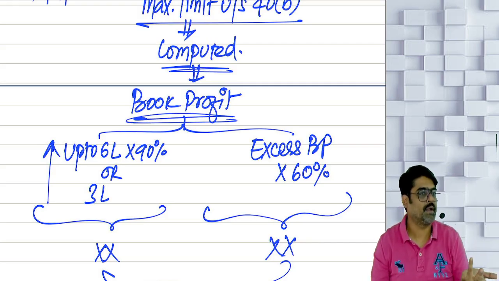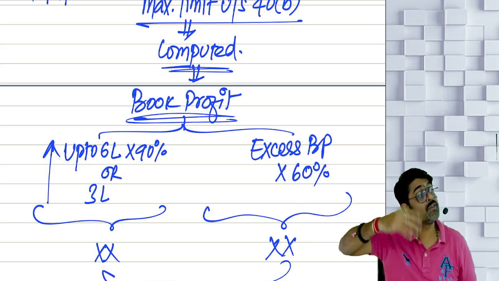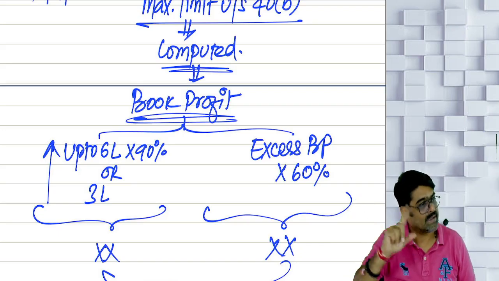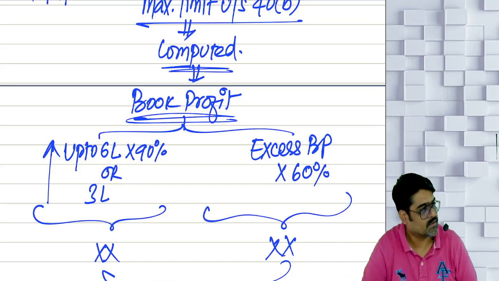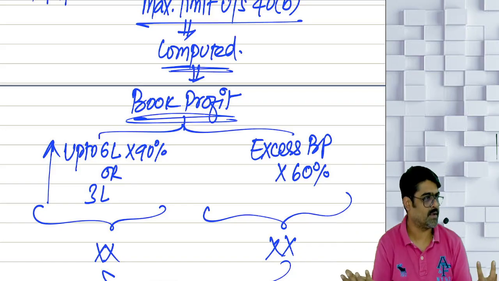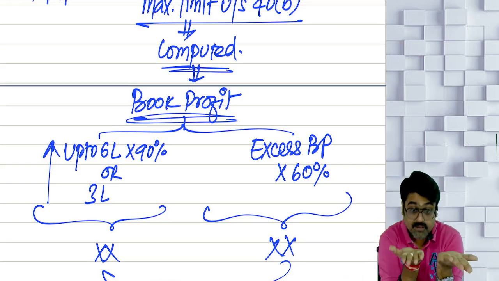That will be 5 lakh 40 or 3 lakh, whichever is higher. So 5 lakh 40 fixed. Then what is the book profit over and above 6 lakh? 15 lakh minus 6 lakh, 9 lakh. On that 9 lakh, calculate 60%. 5 lakh 40 here also. 540 plus 540, 10 lakh 80. This is the maximum remuneration.